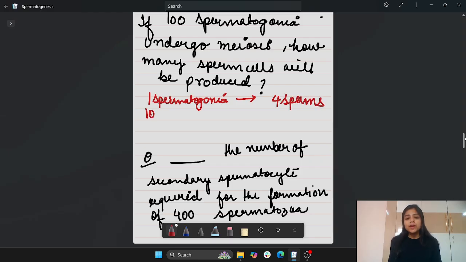So from 100, how many sperms will be produced? 400 sperms will be produced. Very easy question, right? From one spermatogonia, one primary spermatocyte is formed. From one primary spermatocyte, 2 secondary spermatocytes are formed. From two secondary spermatocytes, four sperms or spermatozoa are formed.